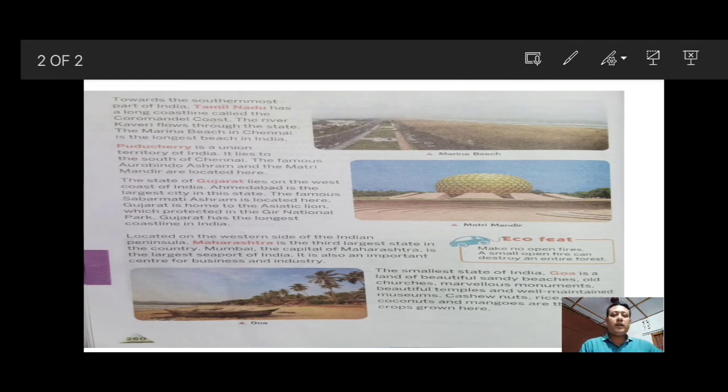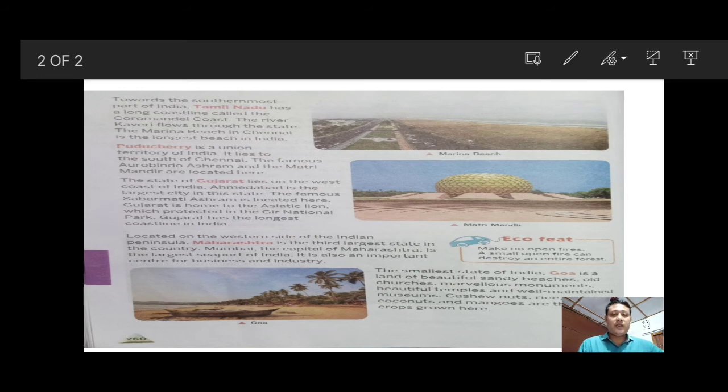Goa is also one of the states that lie in the western coastal plain, which shares boundary with the Arabian Sea. And Goa is the smallest state in India. Goa is a land of beautiful sandy beaches, the sandy areas which are near to the sea.